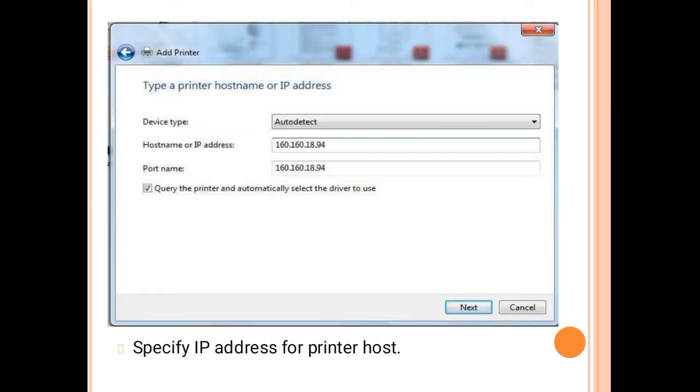Type of printer, host name or IP addresses. So here device type is auto detected, then host name or IP address is here, and here one is our port name. So this is by default a specified IP address for the printer host, and whenever you select your device type and query the printer, and automatically select the driver to use. Okay, and then click on the next button.